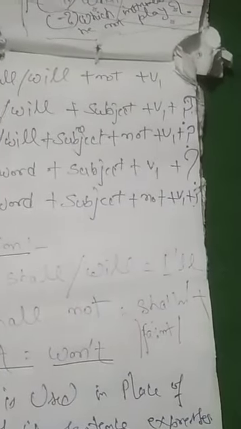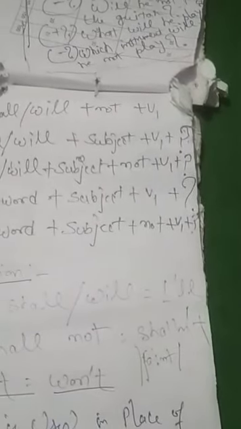If it is shall not, if you are making contraction, then you cannot say shalln't. You have to say shan't. Shall not in contraction will be shan't. Will not in contraction will be won't. See? Will not, won't; shall not, shan't.